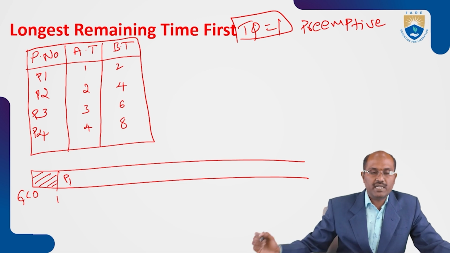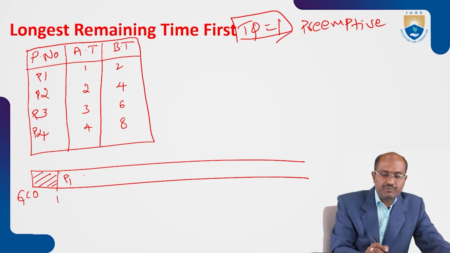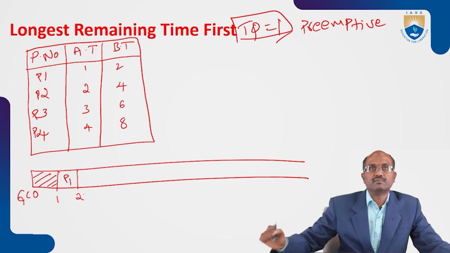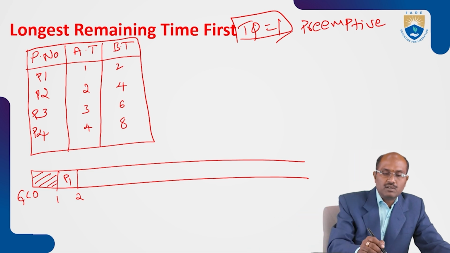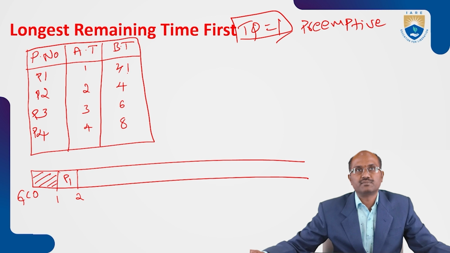The time quantum is 1 unit of time only, so P1 executes up to 1 unit of time. One unit of time is executed and 1 unit of time is left.